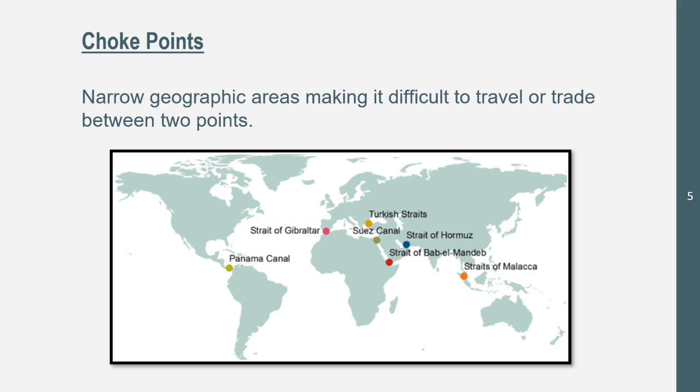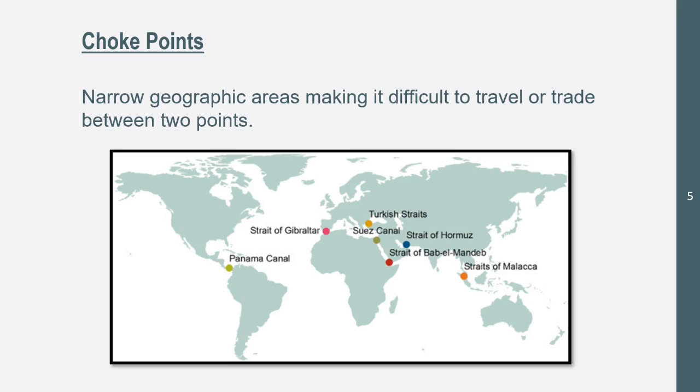Now, what do they all have in common? They're narrow areas. There's only one way in, usually, or one or two ways in, and they can get narrow, and the people around it, they can easily control it. So this can make it difficult to travel or trade. If it gets limited, then travel cannot happen. There could be problems there.